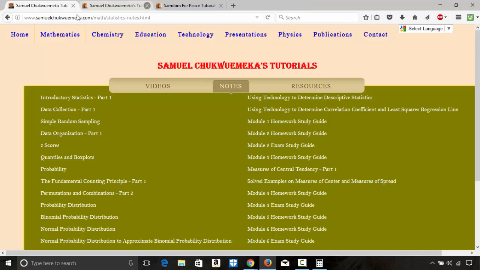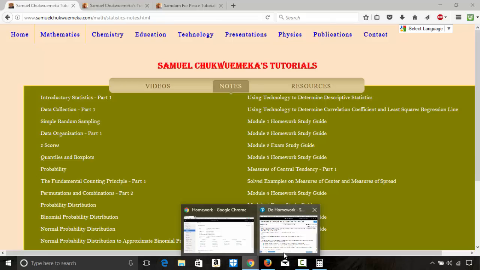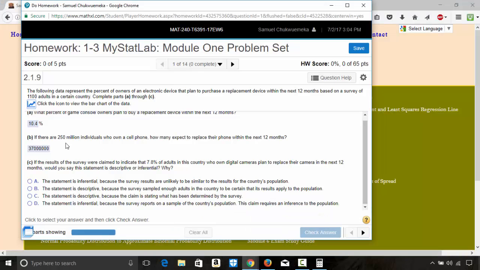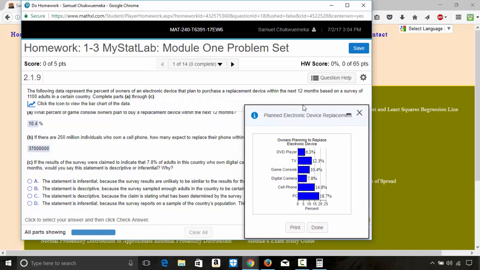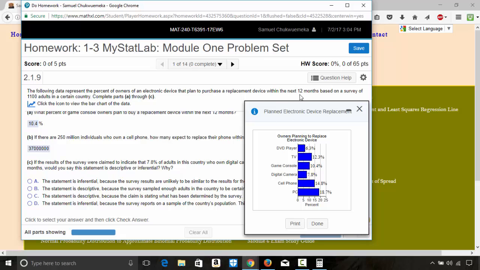If you look at this introductory statistics, we talked about descriptive statistics and inferential statistics. So you can read it up in this note here, and there's a video for it as well. In this particular question, if we look at this bar graph, this is based on a survey of 1,100 adults. Okay, this is based on a sample.